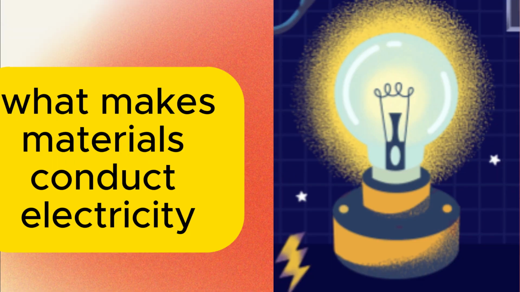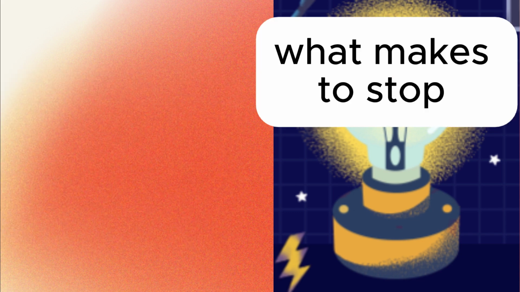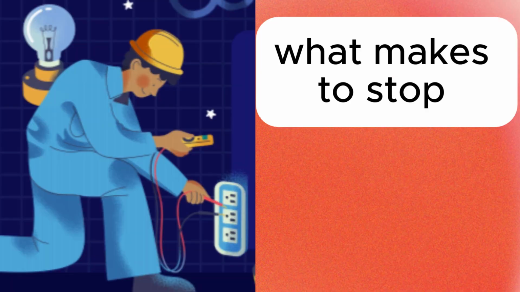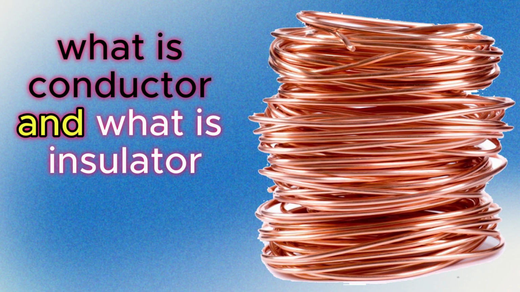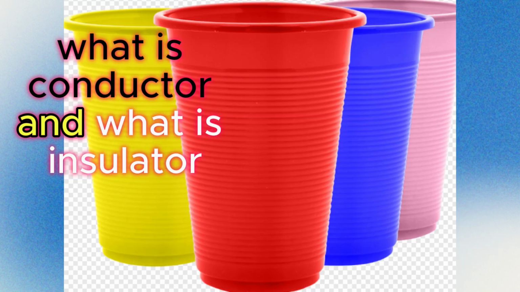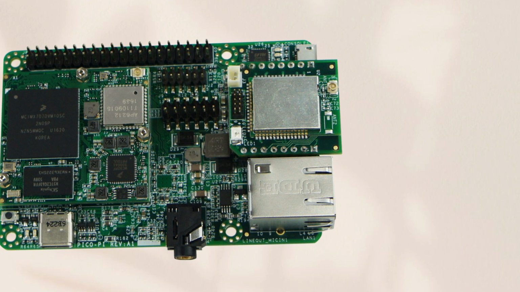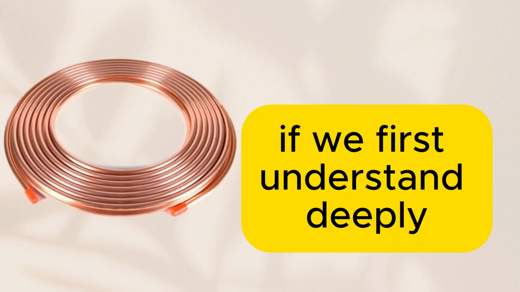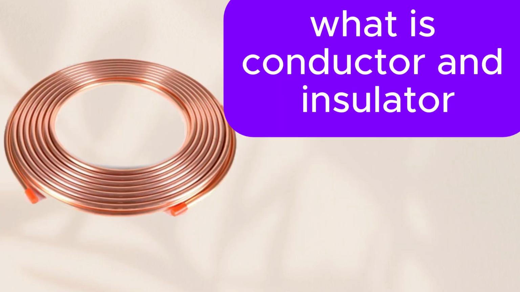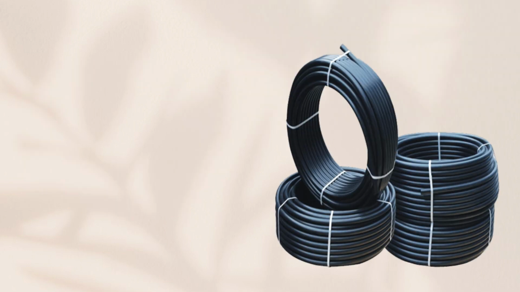What makes materials conduct electricity, and what makes it stop? Okay, let's look quickly at what a conductor is and what an insulator is. Because the conductivity of a semiconductor is in between a conductor and an insulator. Because of this, if we first understand deeply what a conductor and an insulator are, we can easily understand what a semiconductor is.